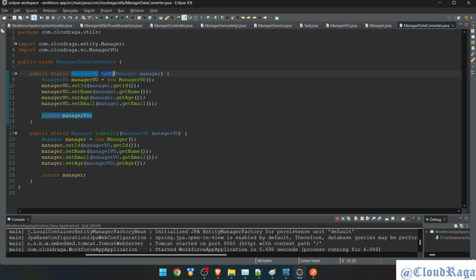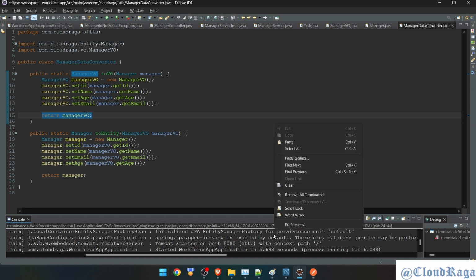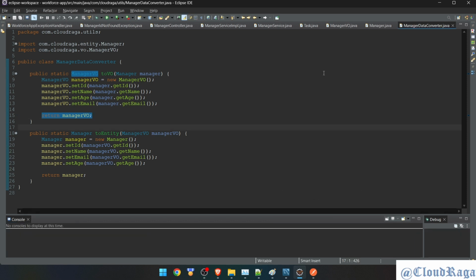One will return view class, one will return entity class, and their types are different. Okay, once it's done, stop the service as well. We are doing multiple changes, so always stop the service. Okay, so let's try this out.